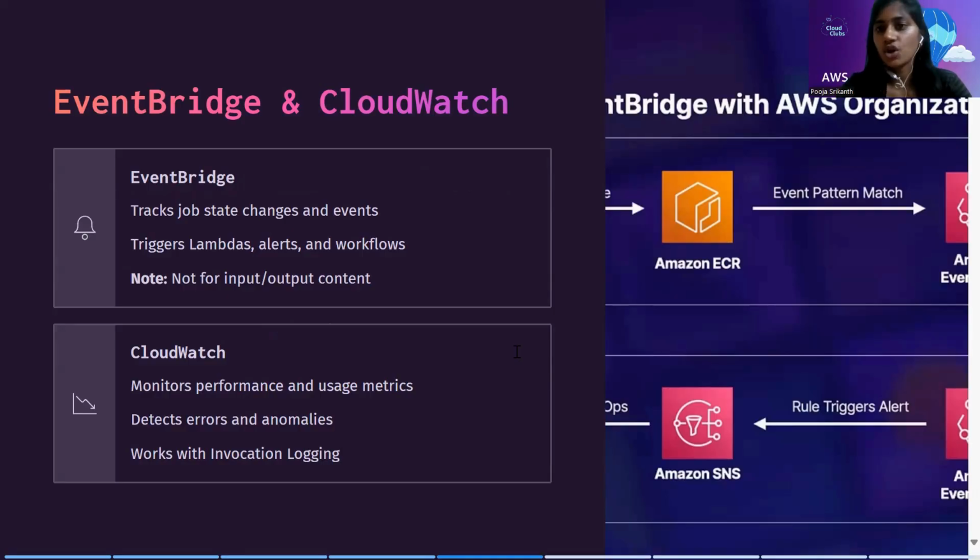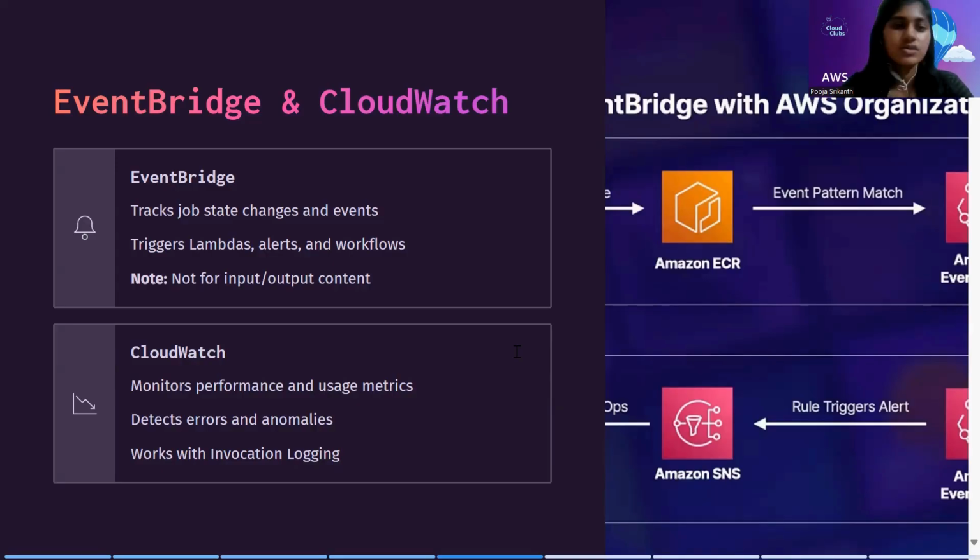When a Bedrock job or a particular stage of Bedrock changes its state, like from model creation to model training, or a batch inference job either completes with a success or a failure, this is where Bedrock will be sending an event or a trigger to EventBridge, which can be used for triggering many notifications or workflows or any automated remediation steps. But EventBridge here does not actually store any of these conversations of input and output.